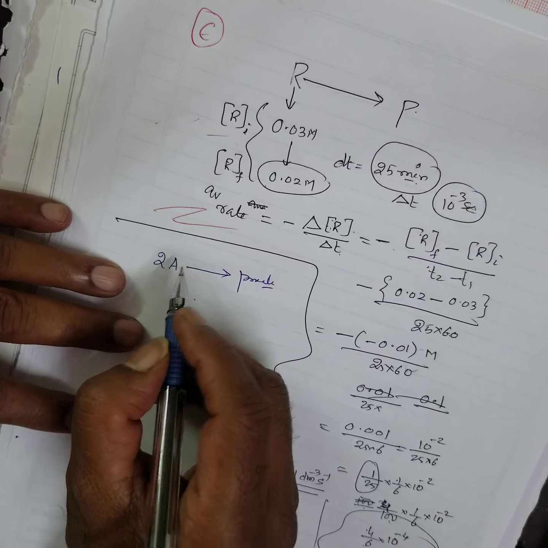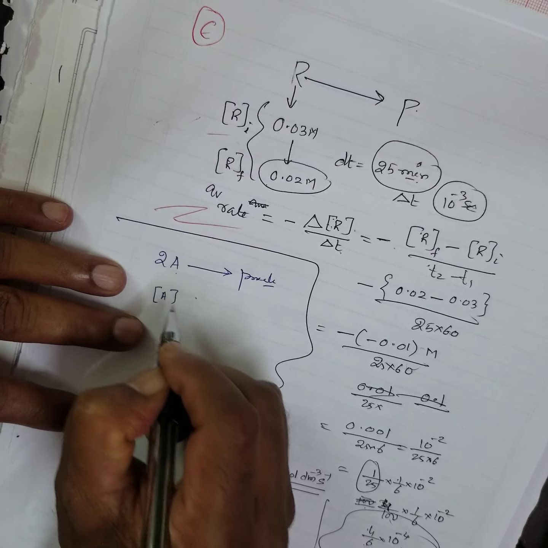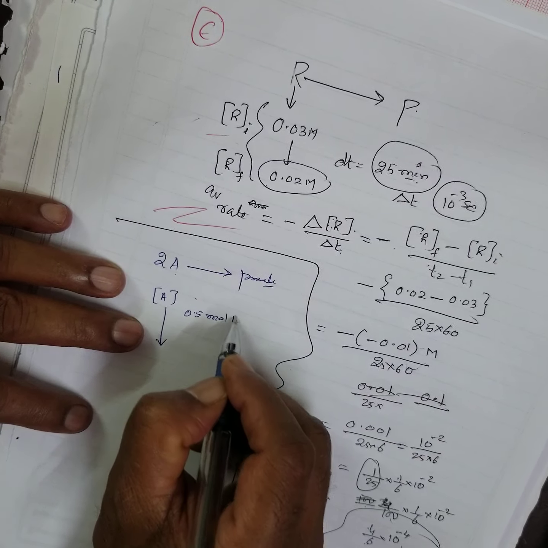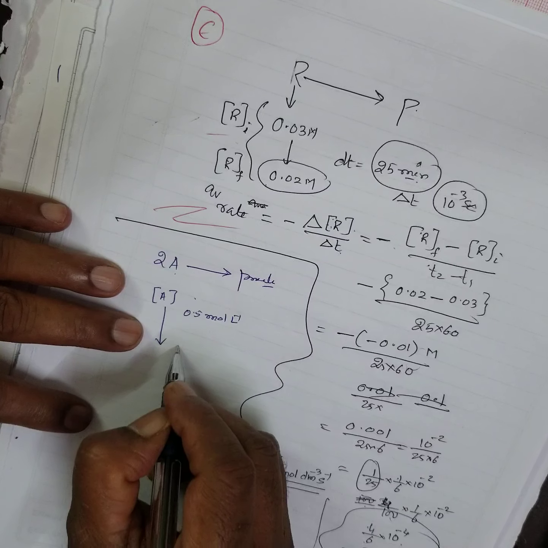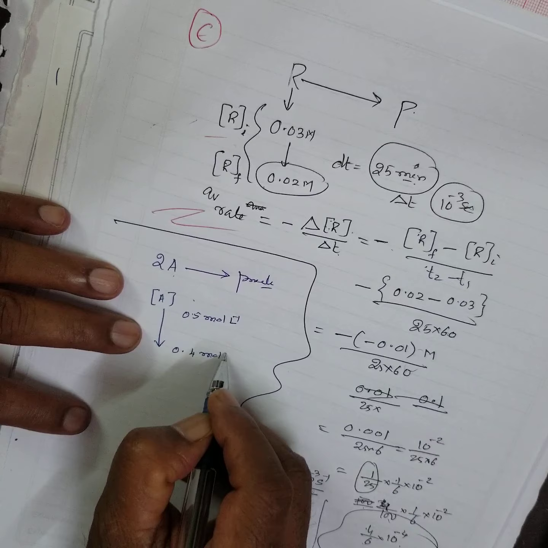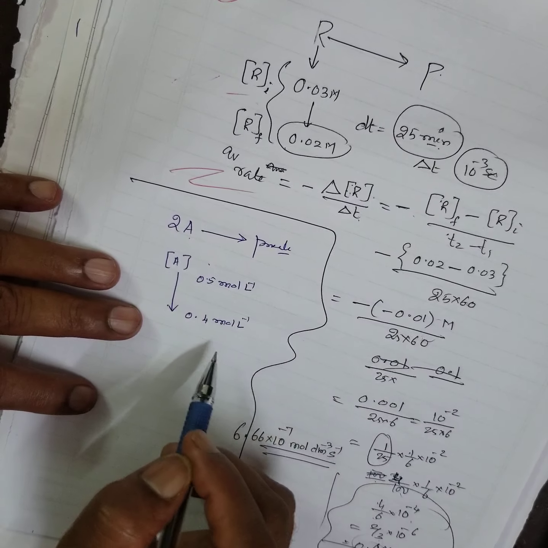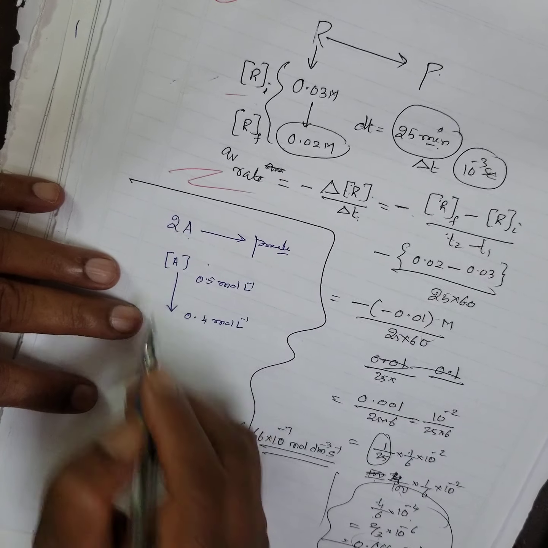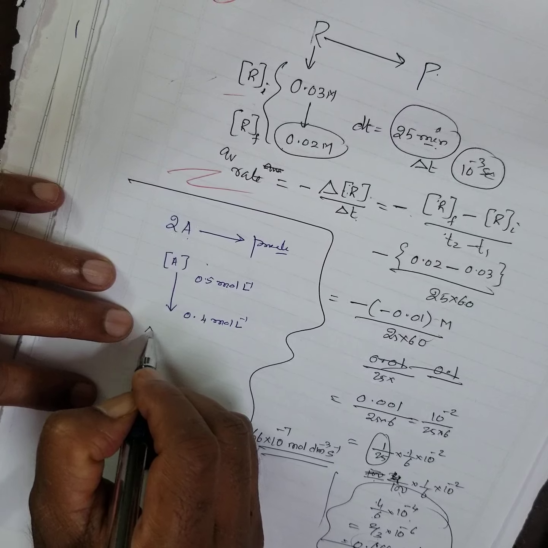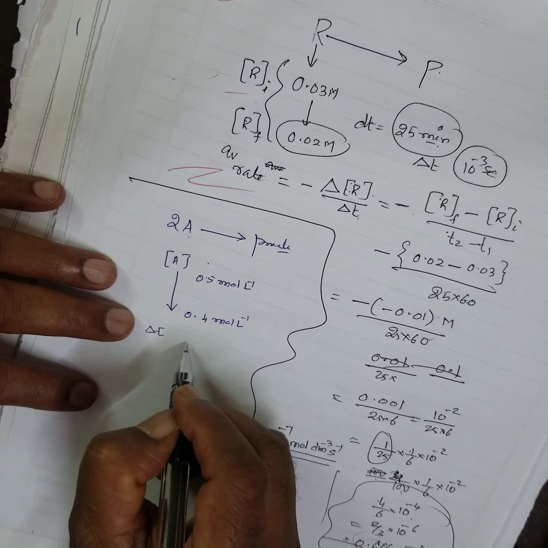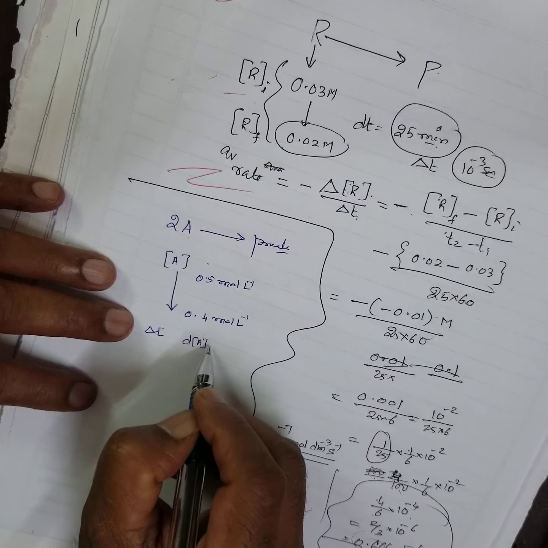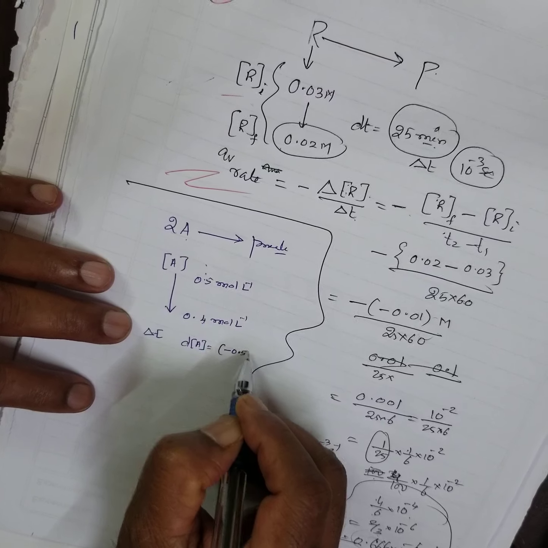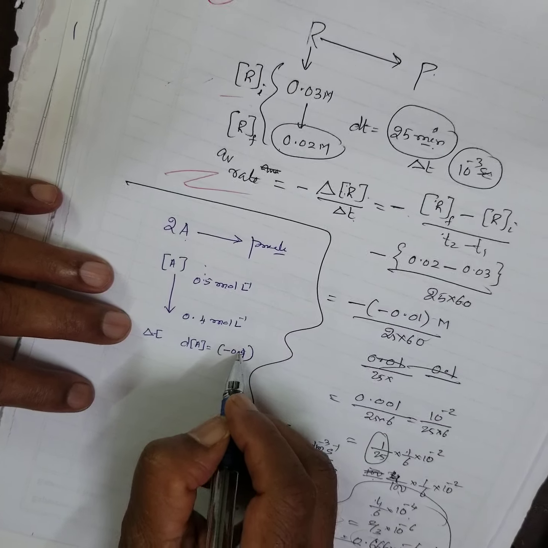The concentration of A decreases from, suppose, 0.5 mole per liter to 0.4 mole per liter. I am trying to put in simple numbers so that you understand the concept. Calculate the rate of the reaction. What is the change in concentration of A? Final minus initial is minus 0.1. Correct? That is the change in concentration.